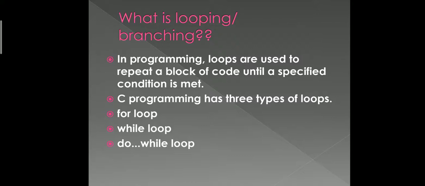C programming has three types of loops. One is the for loop, another is the while loop, and another is the do while loop. Now let us see how each of these works and what the syntax behind it is. All those things let us understand.